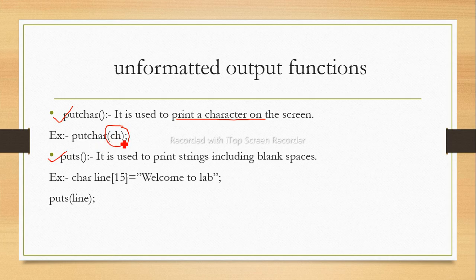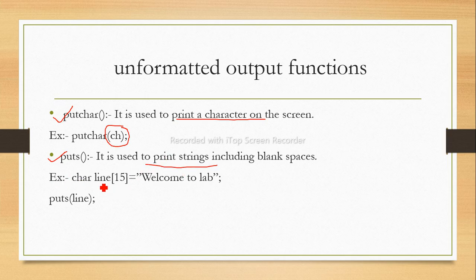Next, the puts function is used to print the string. What is the difference between the two? We use putchar to print a character, and puts, where s is for string, is used to print a string.